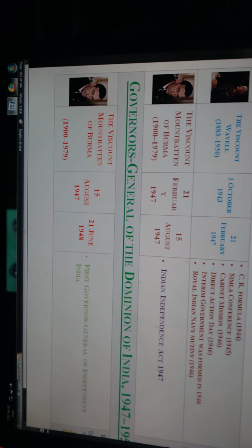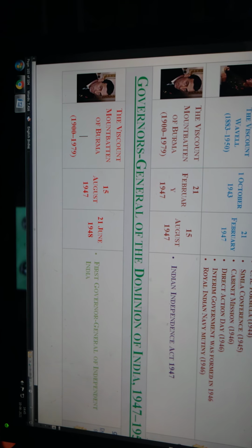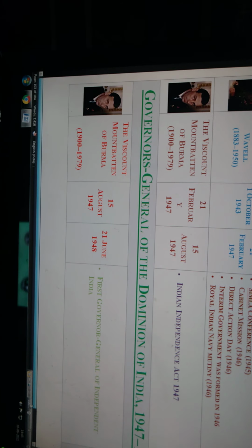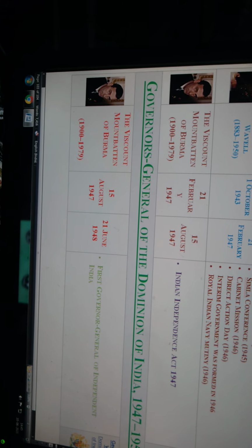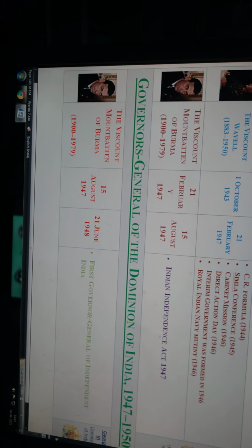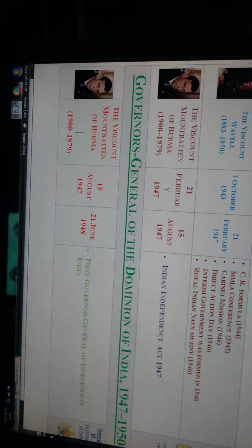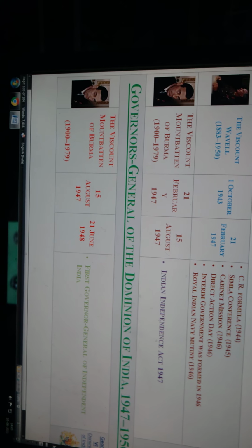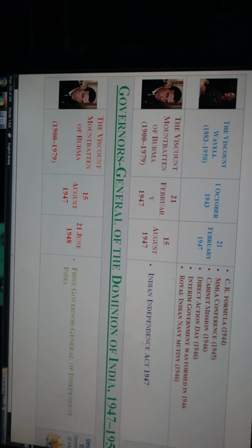So next are the Governor Generals of the Dominion of India, 1947 to 1950. The Viceroy of India system was abolished, as India got independence from the Britishers, and Lord Mountbatten became the first Governor General of Free India, not under the Britishers or East India Company. Dominion of India, from 15th August 1947 to 21st June 1948. He was the first Governor General of Independent India. We have to remember this point.